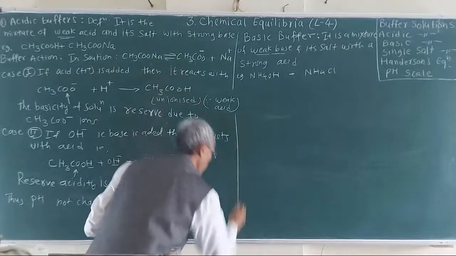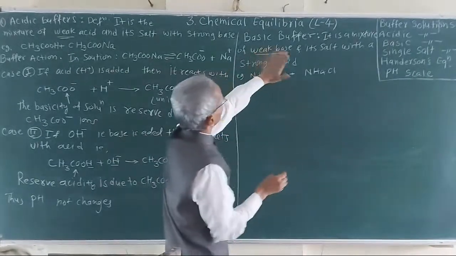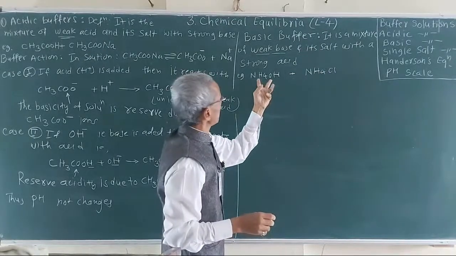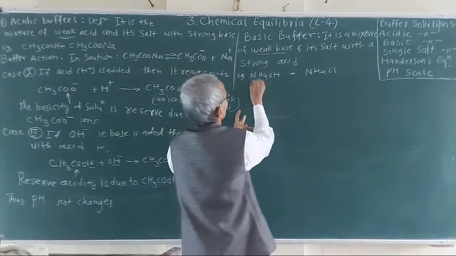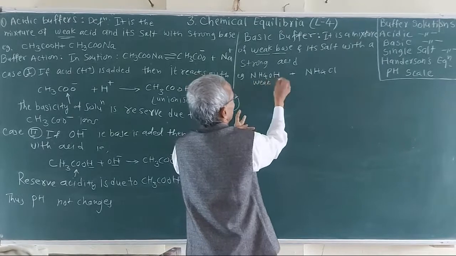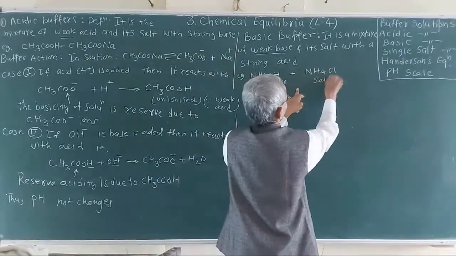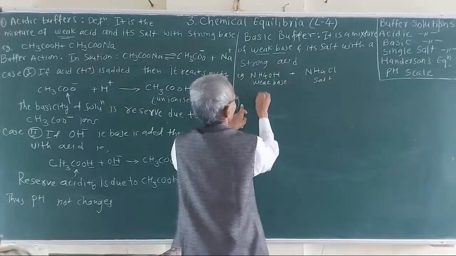Now, if you consider the basic buffers, what is it? This is the example. It is a weak base, NH4OH, and this is its salt.